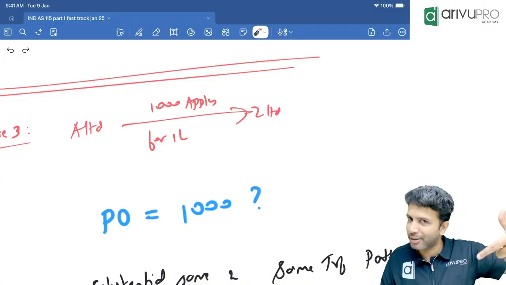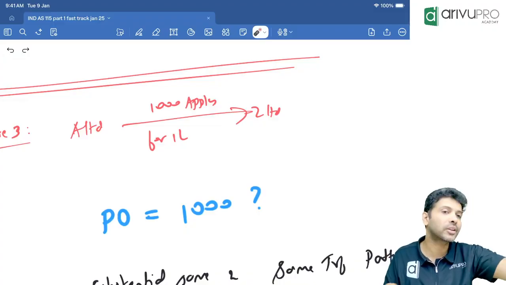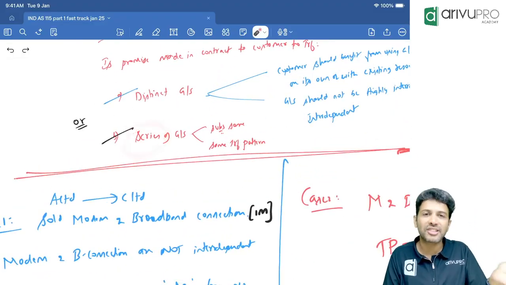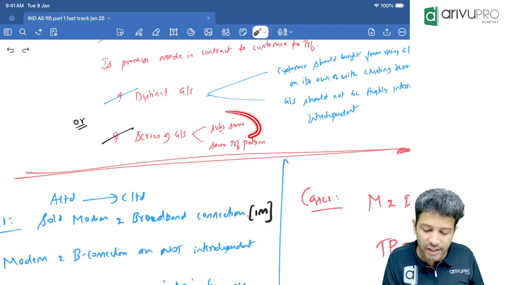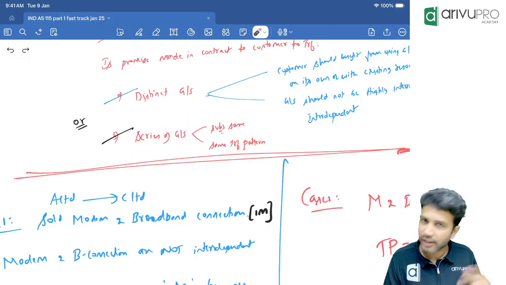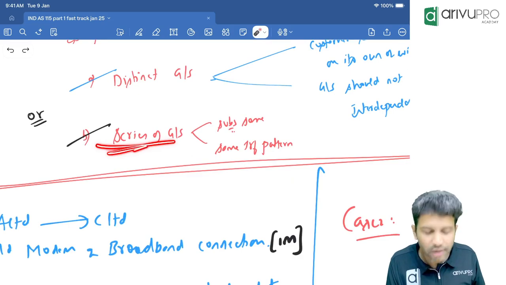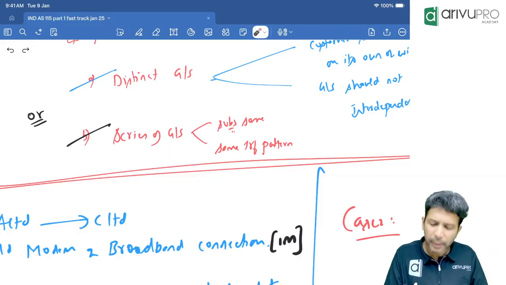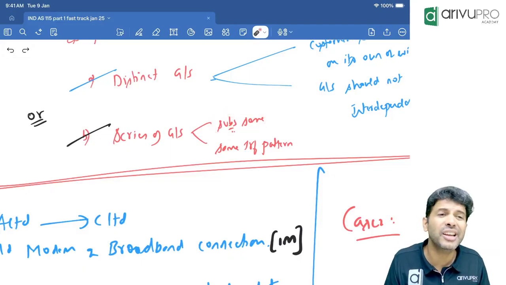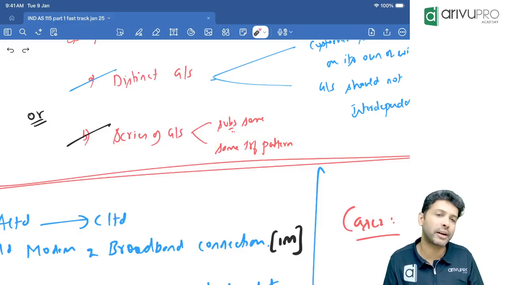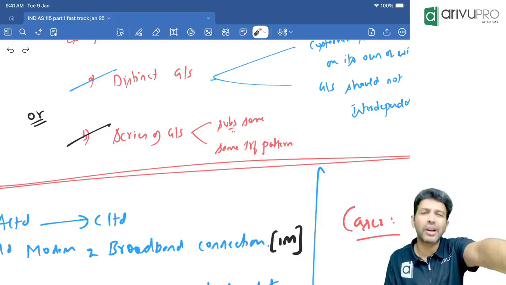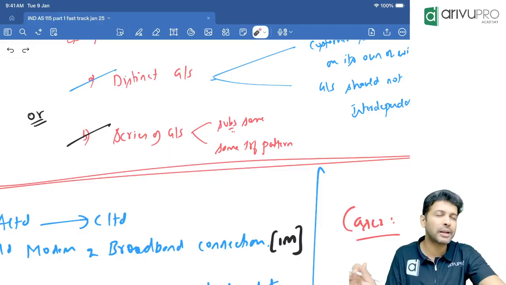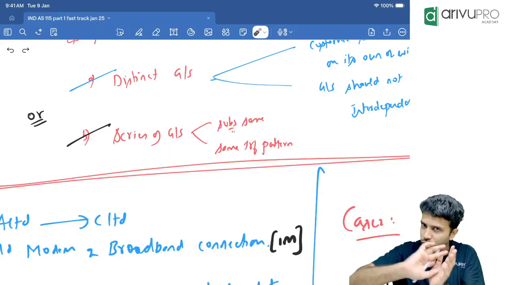Hence, in performance obligation, they brought in one more feature. What is it? A series of distinct goods or services which are substantially the same and have the same transfer pattern. Once again, what is that? A series of distinct goods or services, they are different, but more or less they are the same. They are substantially the same and have the same transfer pattern. So if they are more or less the same and their transfer pattern is the same, you don't have to treat 1000 apples as 1000 performance obligations.